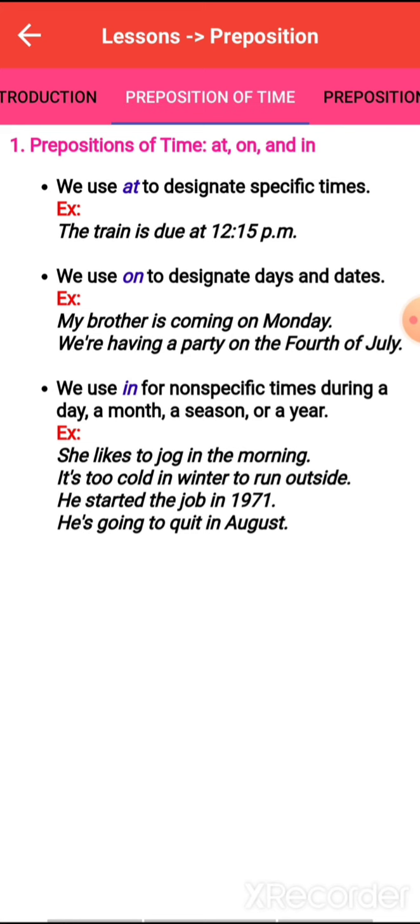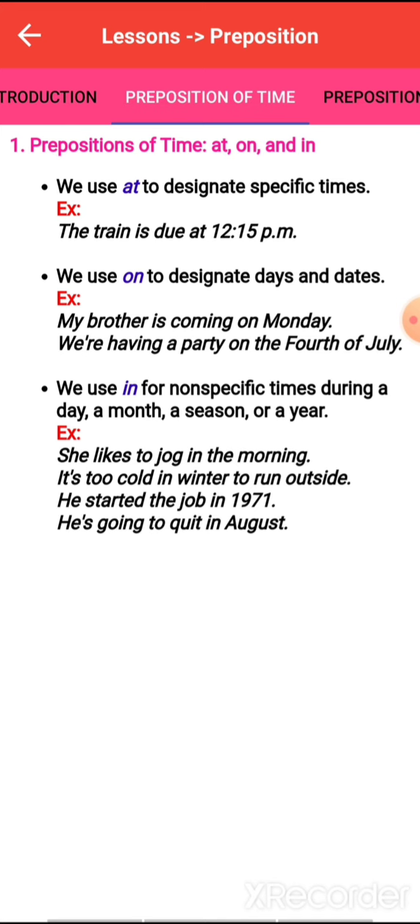Fine. So for a specific time we use at. The train is due at this time. We use on to designate days or dates, as I told you that wherever there is a talk of a day of a month or a day of a month of a year, there we will be using on. Here you can see my brother is coming on Monday. We are having a party on 4th of July.